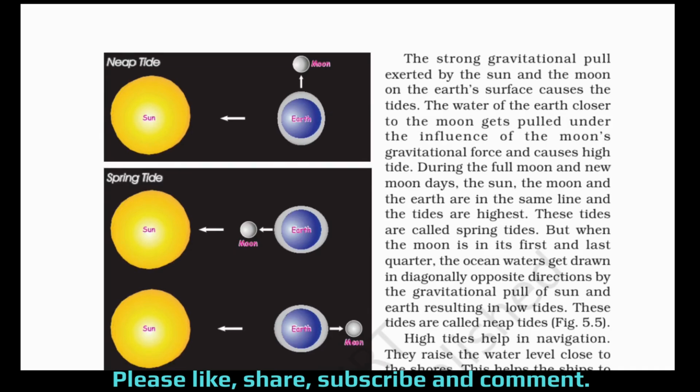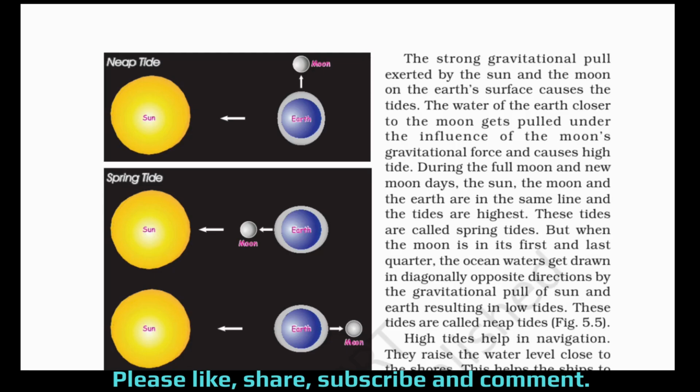the tides. Okay, so how are the tides caused? The strong gravitational pull exerted by the sun and the moon on the earth's surface causes the tides. The water of the earth closer to the moon gets pulled under the influence of the moon's gravitational force and causes high tides. Right? So how is the high tide caused? The water of the earth closer to the moon gets pulled under the influence of the moon's gravitational force and causes high tide.